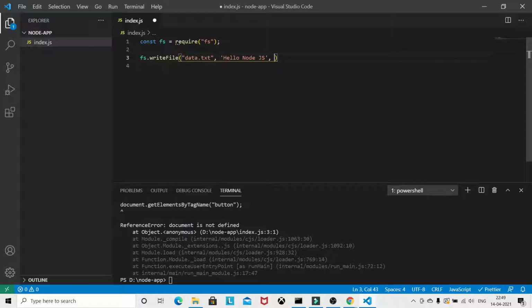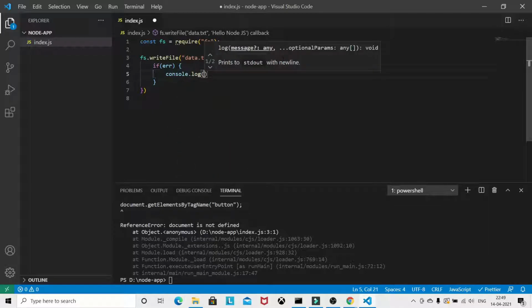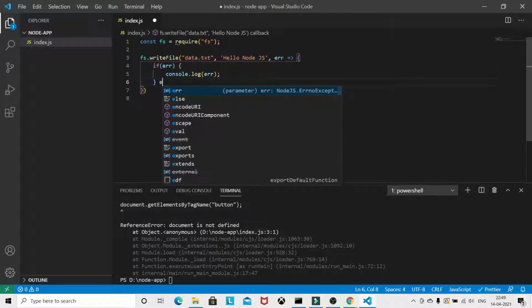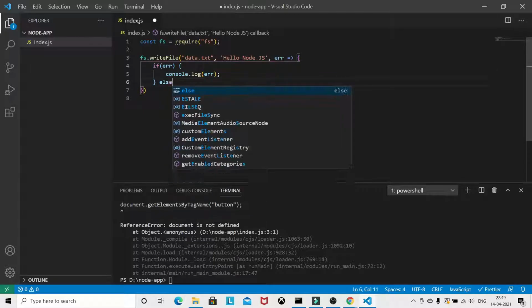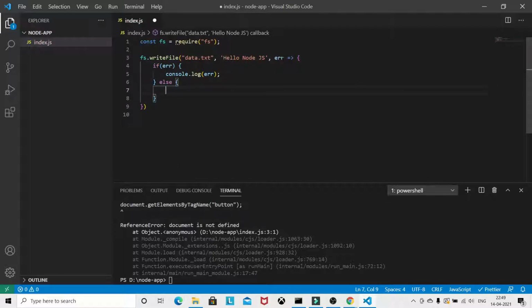Now the third argument is a callback function that receives an error. If there is an error, just console log error, and if there is no error, then write "write file success".